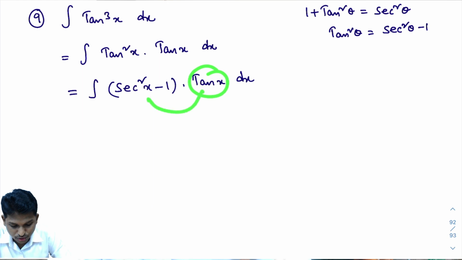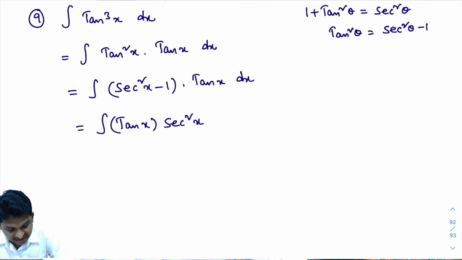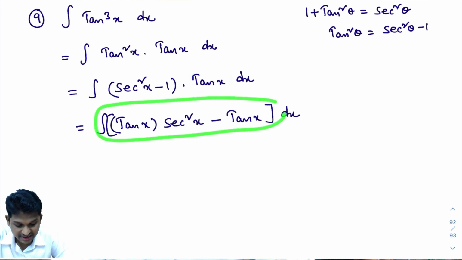Now I'll multiply this tan x with whatever is inside the bracket. First multiply tan x into secant square x. That equals the integral of tan x into secant square x dx. Then minus 1 into tan x is minus tan x, into dx. I multiplied this tan x with secant square x minus 1 and got this. Now I need to integrate this. How to integrate? I'll integrate each and every term.